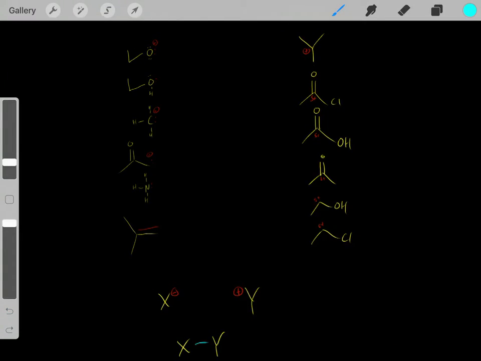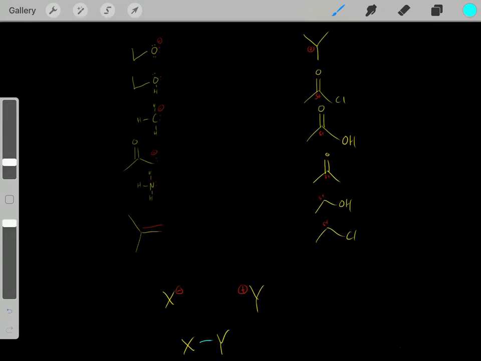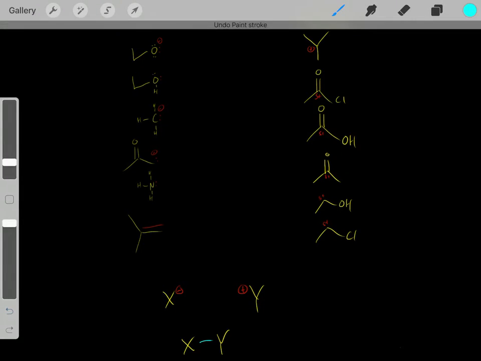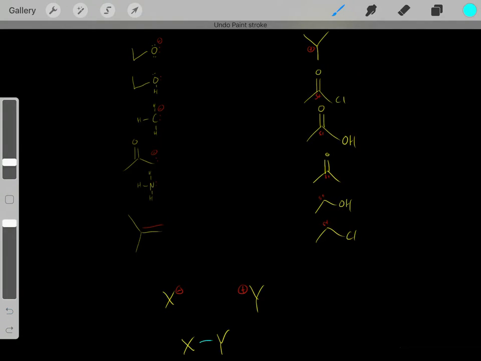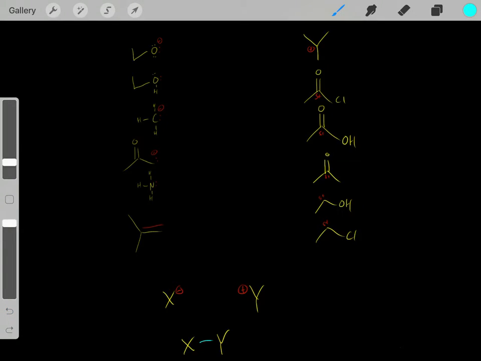Usually the reason why reactions occur is because this X compound has this localized negative region, this negative charge density region. And this Y compound has this localized positive charge density region. And we know nature hates highly localized, highly charge-dense regions. We know that's unstable. Nature hates those charge-dense regions.